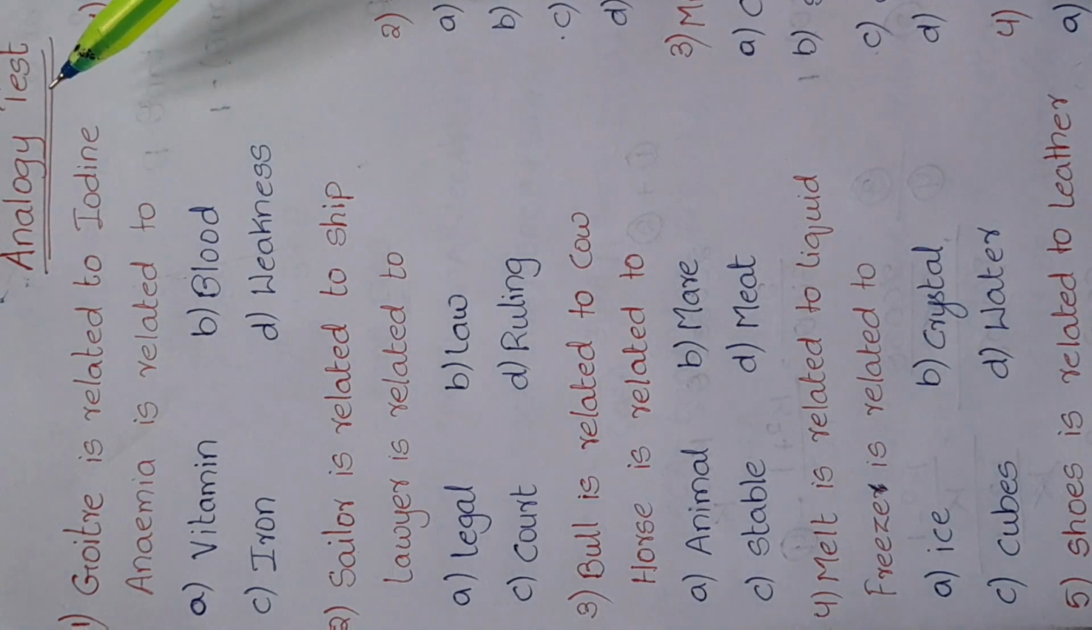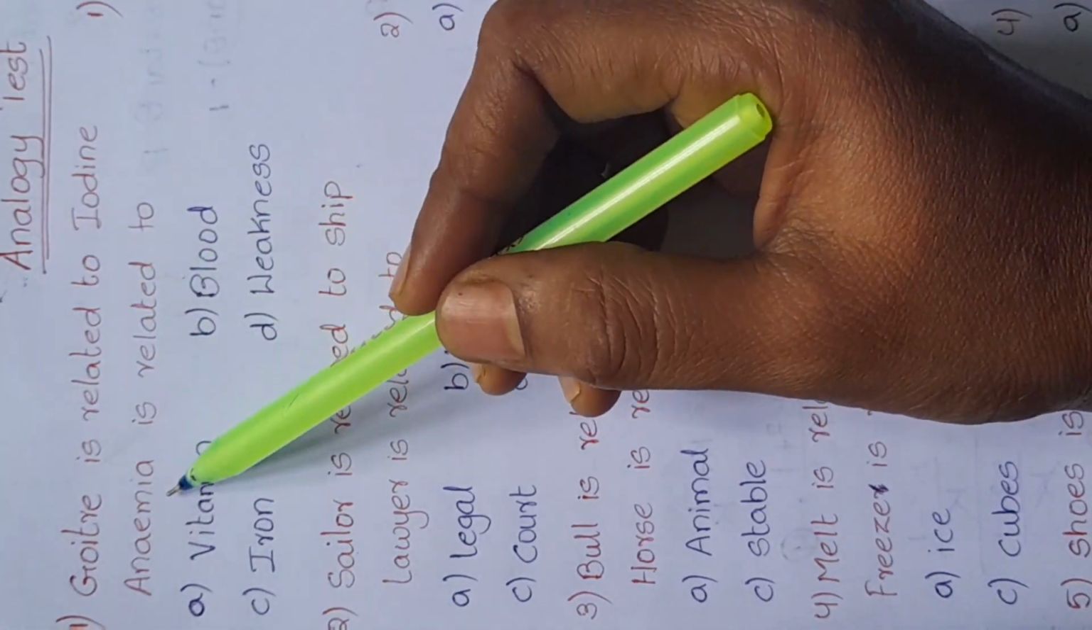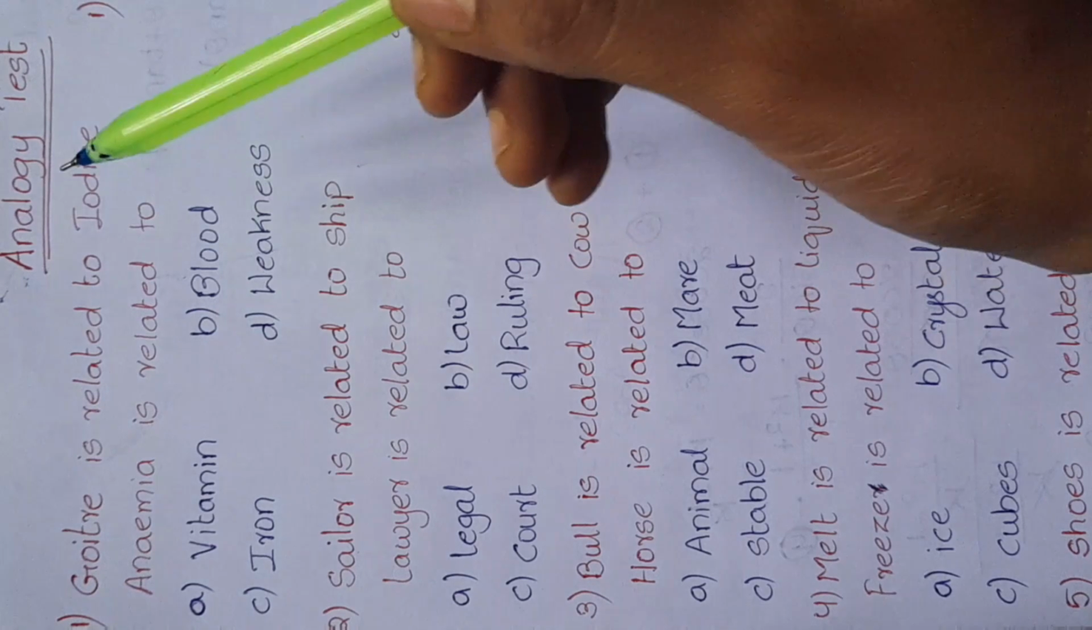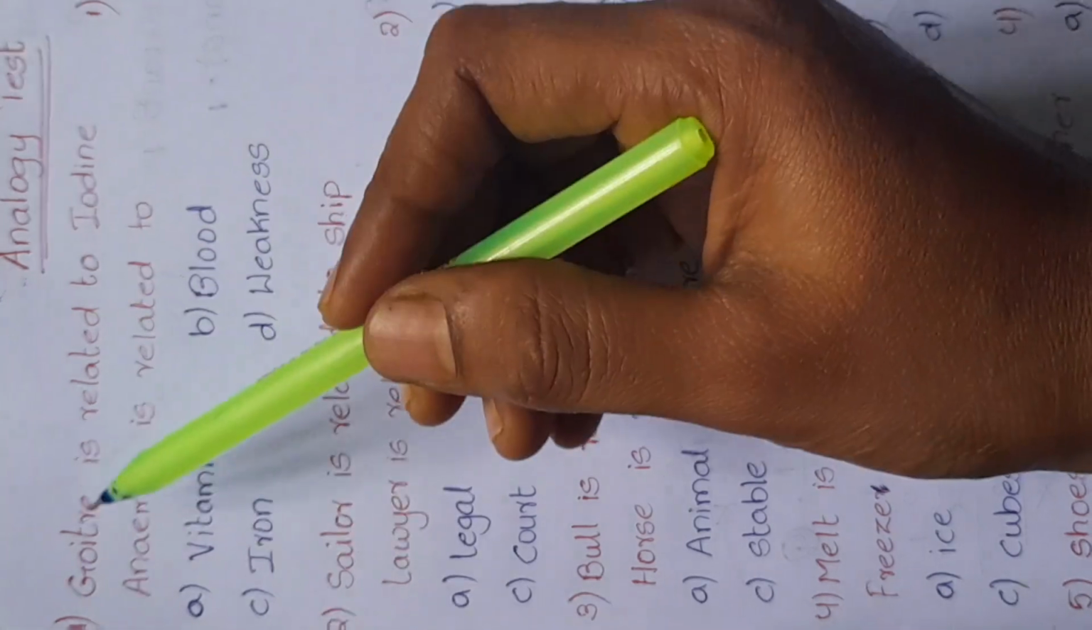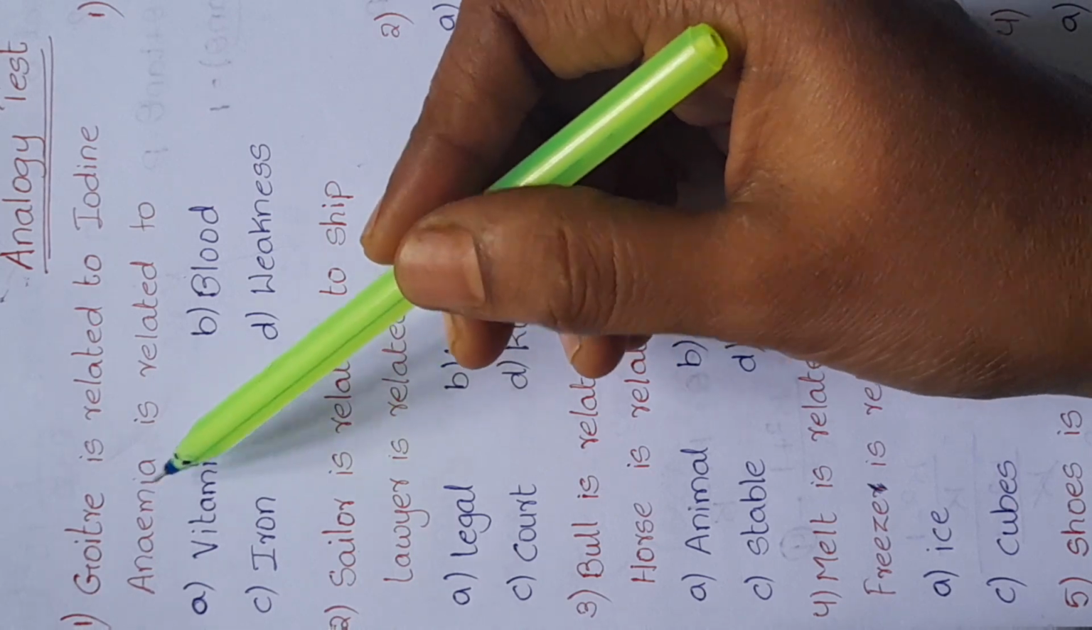Today our topic is analogy test. The first question is goiter is related to iodine. In the same way anemia is related to. Here deficiency of iodine causes goiter. So deficiency of iron causes anemia. So the answer is iron.